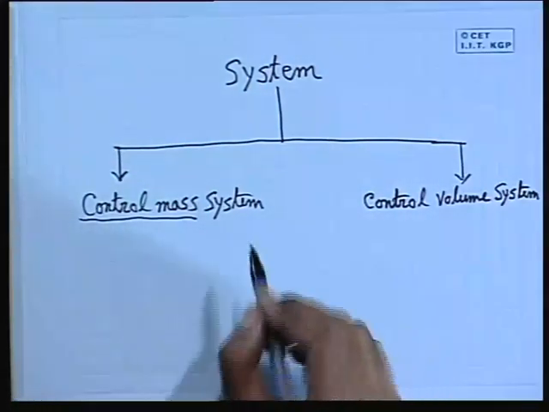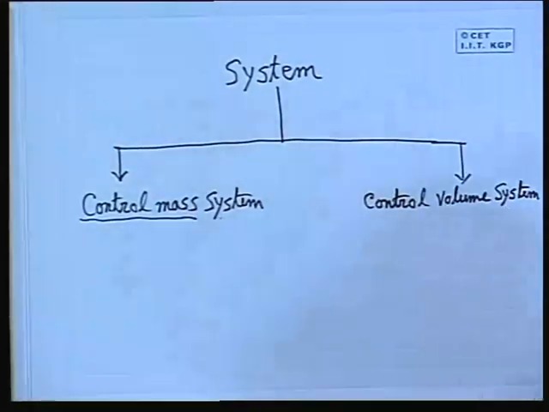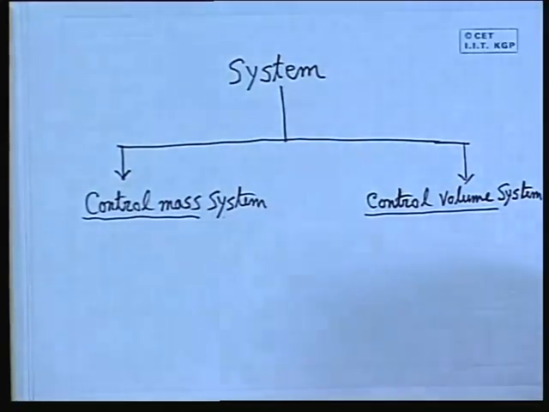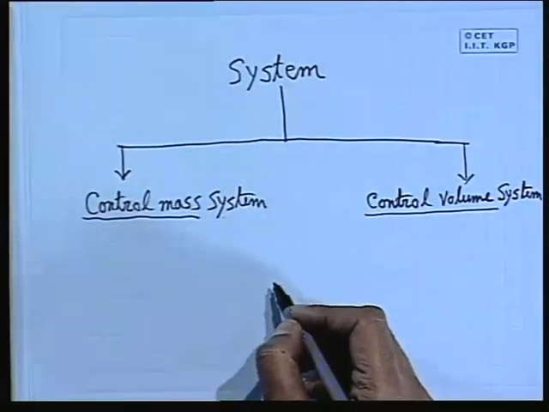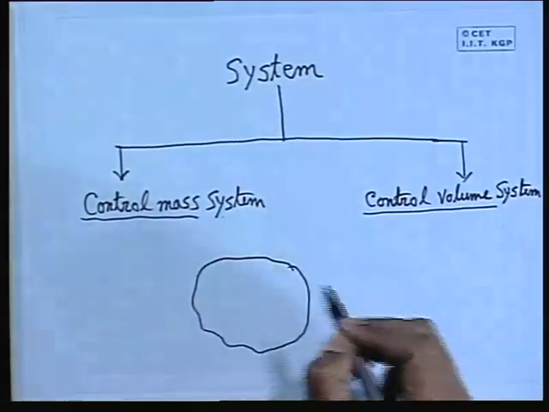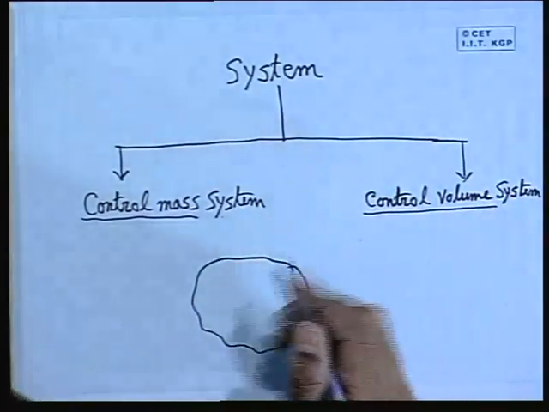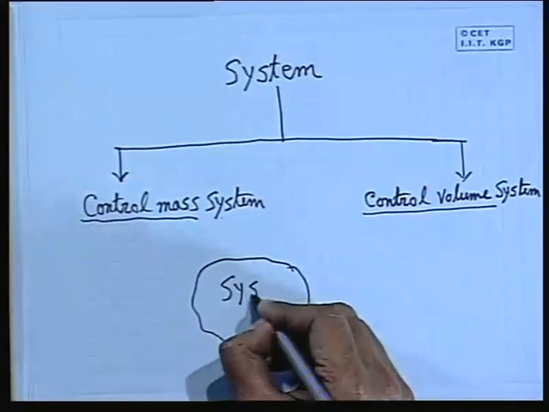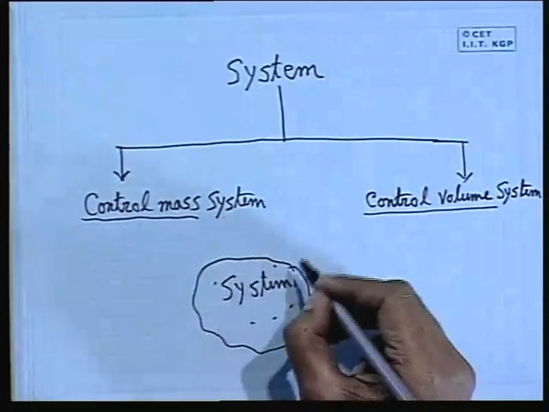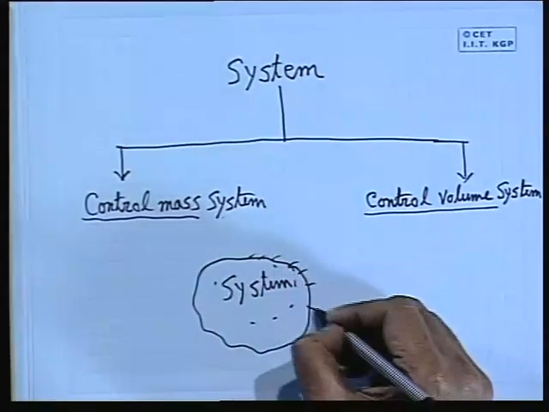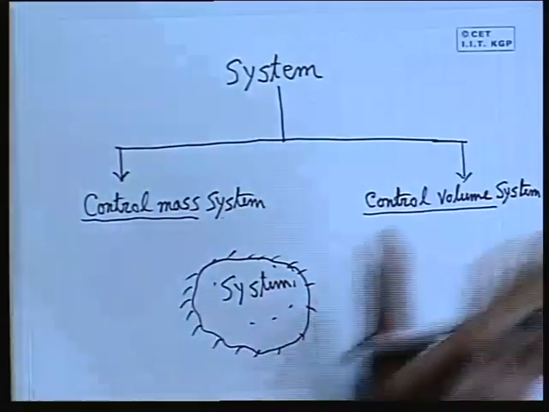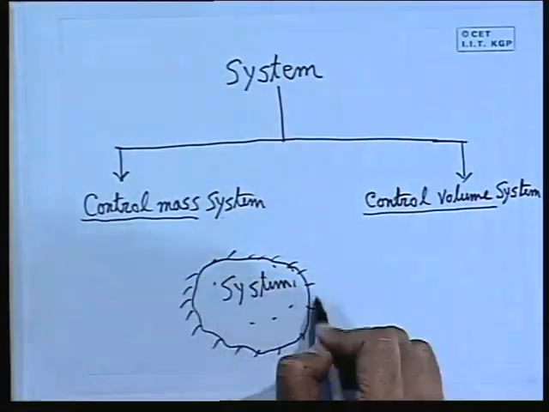First of all, in both cases the system is common. A system is always a certain quantity of matter on which the attention is paid, and this is always bounded by a boundary. So the two requirements of a system are a certain quantity of matter which is bounded by certain boundaries. Let this be the boundary, I hatch it like that. So a system has two characteristic features: a certain quantity of matter and surrounded by the boundary.